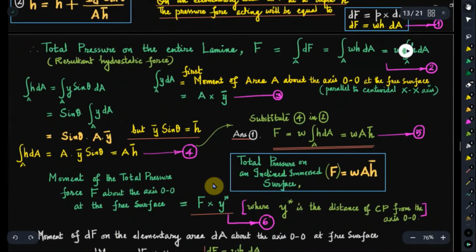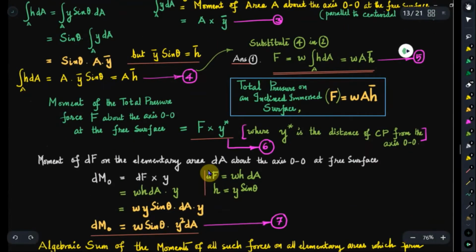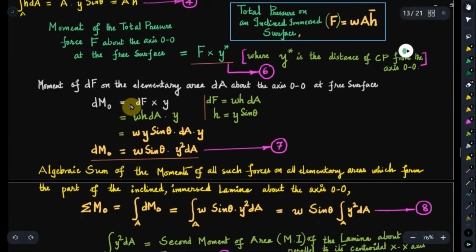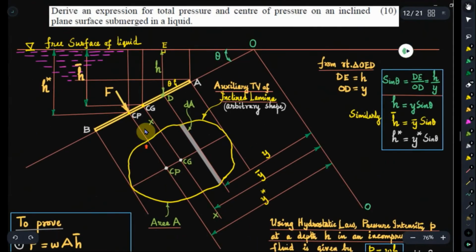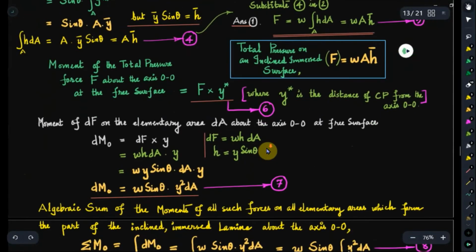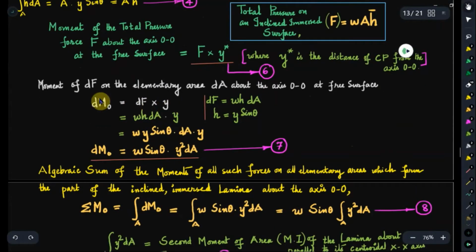So by integrating the moment dM naught, as we have done in the case of the vertical lamina, dM naught is equal to dF into y. See what is dF? dF will be acting here, and that is at a distance of y from the point O. So therefore dF into y is dM naught, the moment of dF on the elementary area dA about the axis OO, that is at the free surface.